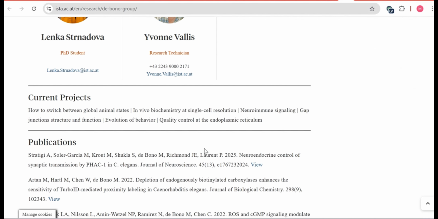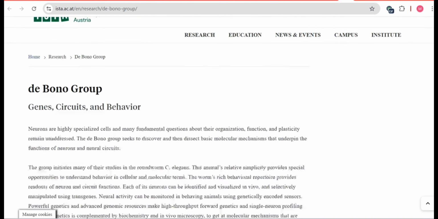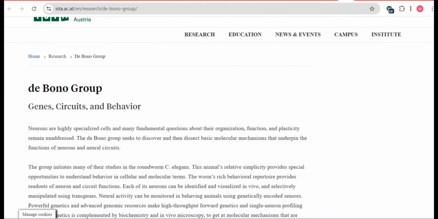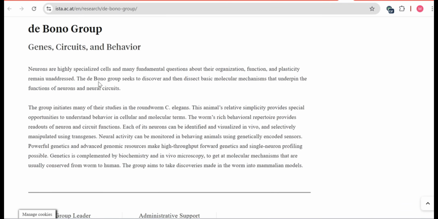As you can check, this is the De Bono group. This professor has his own group. You can check that it is mentioned in which area he is conducting research: genes, circuits and behavior. You can read it thoroughly. If you think that this is relevant to you, then you can choose this professor as your preference.